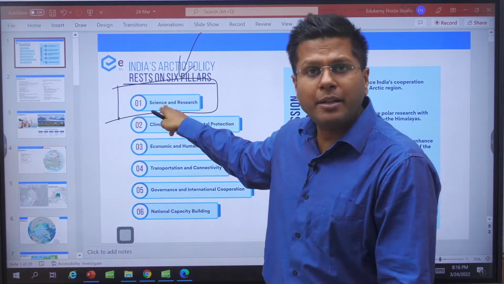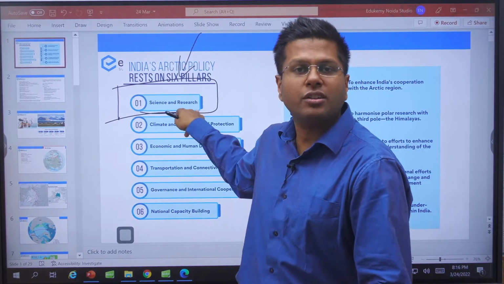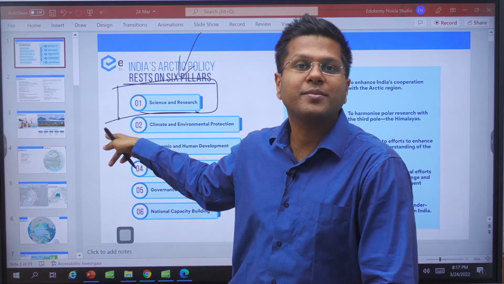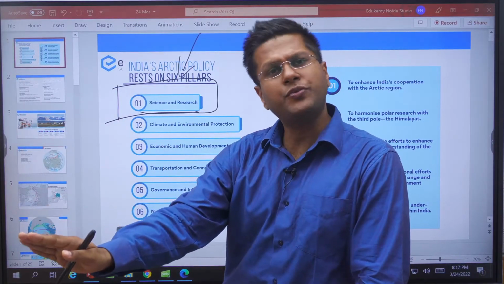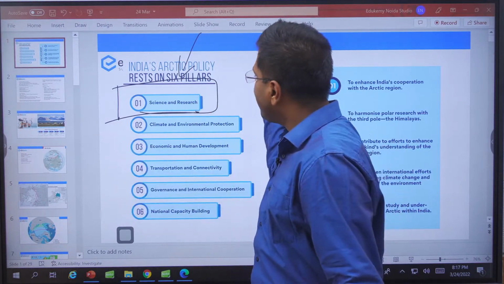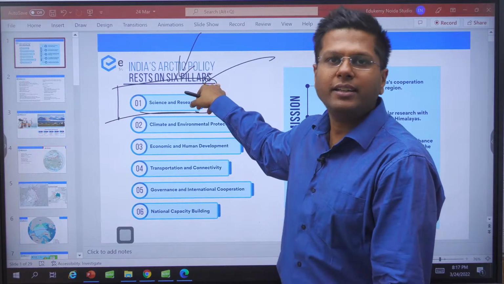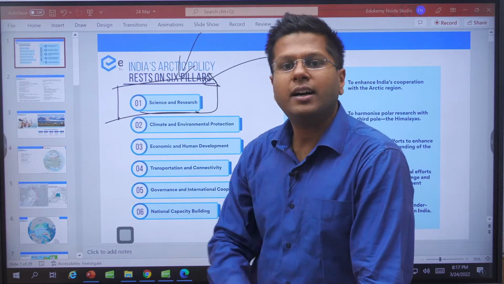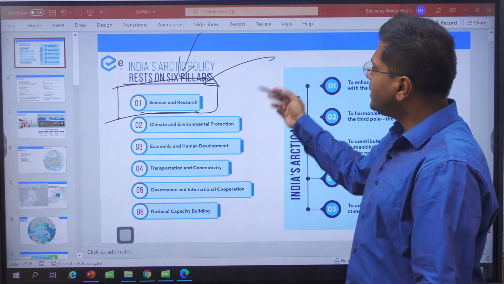And India has been able to develop the scientific research potential in the Arctic because India initiated this in the Antarctic region first. Antarctic, everybody could go, peaceful usage, that was the policy. And with the help of that development, India started this in Norway in the year 2008, right? Its first research station, Himadri. All right. So this is one thing.